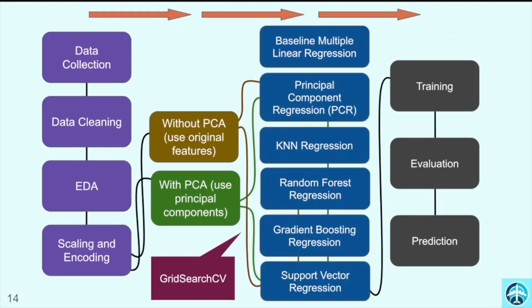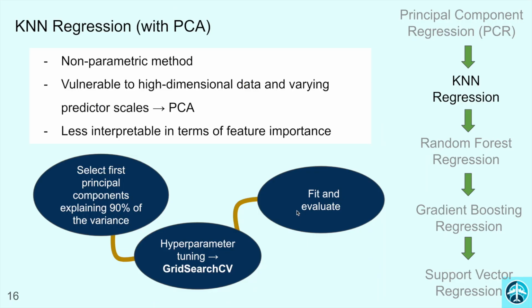This is the flowchart of our project pipeline. The advanced models we trained include PCR, KNN, random forest, gradient boosting, and support vector machine. We use KNN for its ability to handle nonlinear patterns, employing PCA to mitigate high dimensionality limitations, though interpretability remains the issue here.